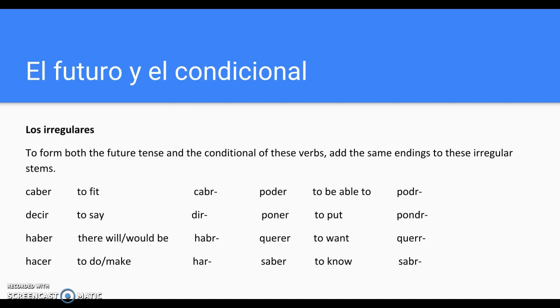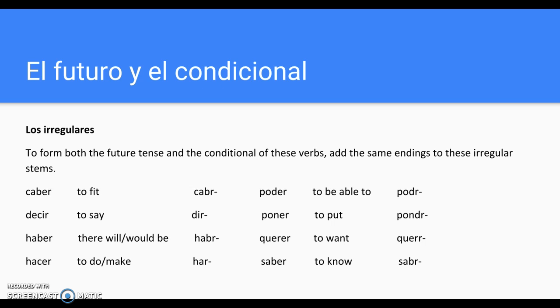Los irregulares. To form both the future tense and the conditional of these verbs, add the same endings to these irregular stems. Caber, to fit. C-A-B-R. Decir, to say. D-I-R. Haber, there will or would be. H-A-B-R. Hacer, to do or to make. H-A-R. Poder, to be able to. P-O-D-R. Poner, to put.